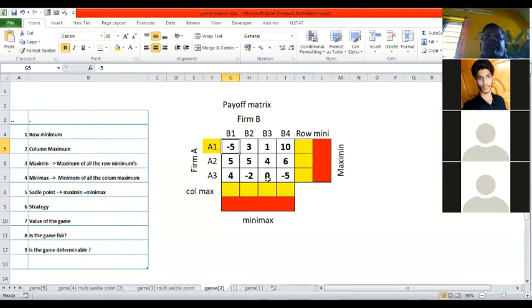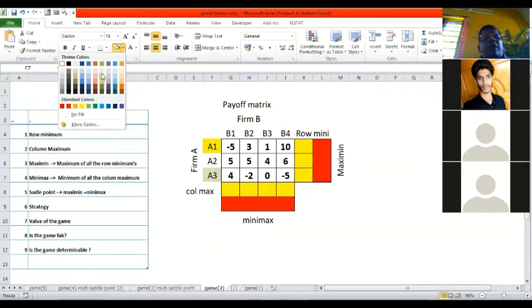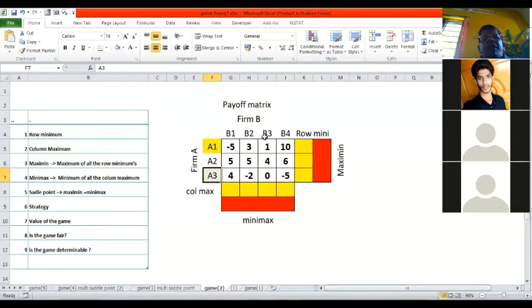If firm A adopts strategy 3 and the opponent also adopts B3, then nobody is going to gain anything. Neither of the companies will win anything. This is what we call a null or a 0. Is it clear? This is what the strategies are. Now shall we start solving it quickly?